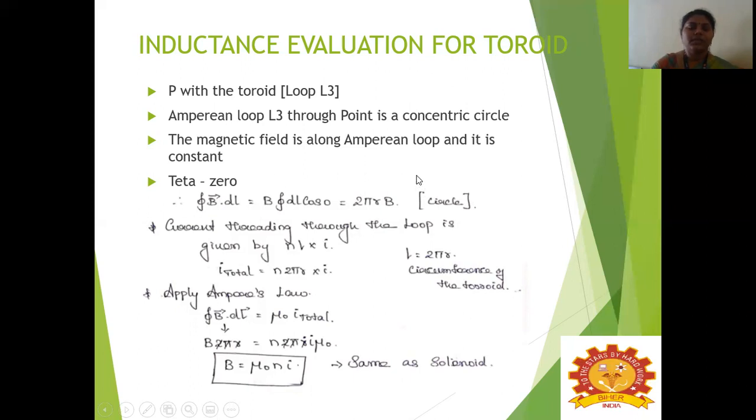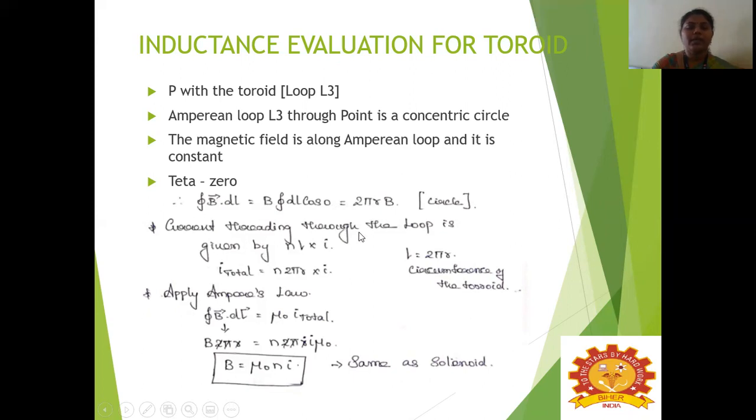Since this is a circle, we will have the closed line integral of B vector dot dl equal to B vector, which we take outside since it is constant, that is, the magnetic field is not varying. So the closed line integral of dl into cos theta. This is the form of the circle. So we can write it as 2 pi r into B.